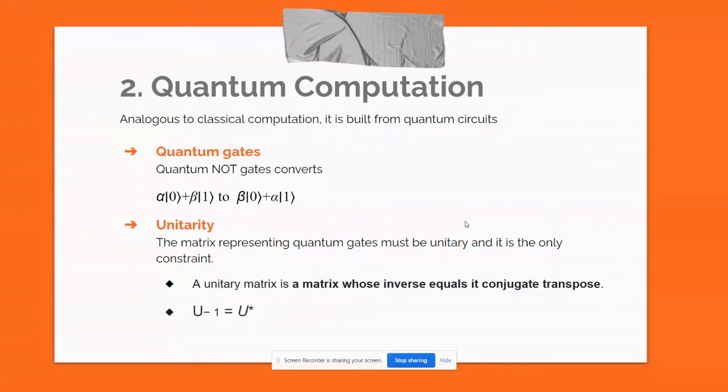This is the slide for explaining the single qubit quantum gates. The quantum NOT gate converts alpha 0 plus beta 1 to beta 0 plus alpha 1. The only constraint about a quantum gate's matrix representation is that the matrix should be unitary. A unitary matrix is a matrix whose inverse is equal to its conjugate transpose. I'm not getting into the mathematics of unitary matrices; you can check that online.